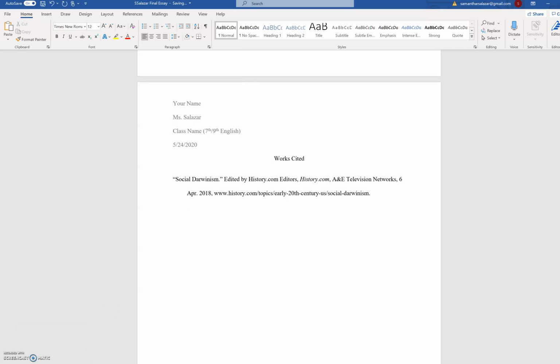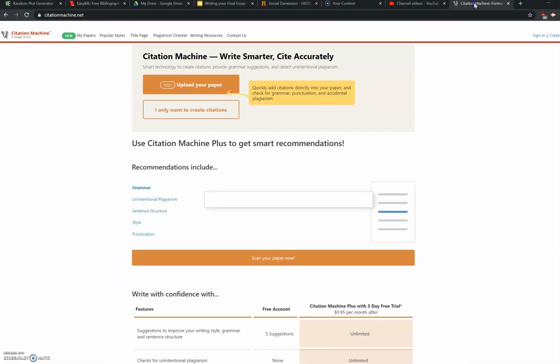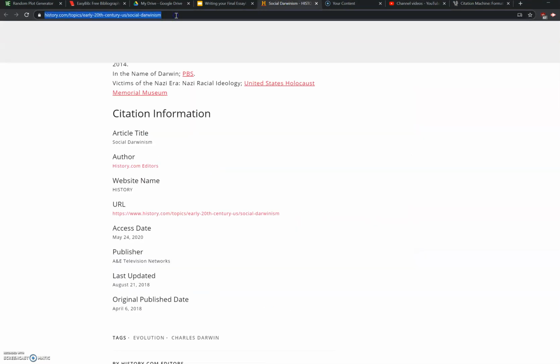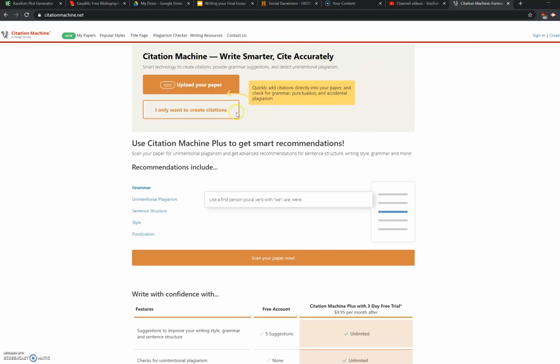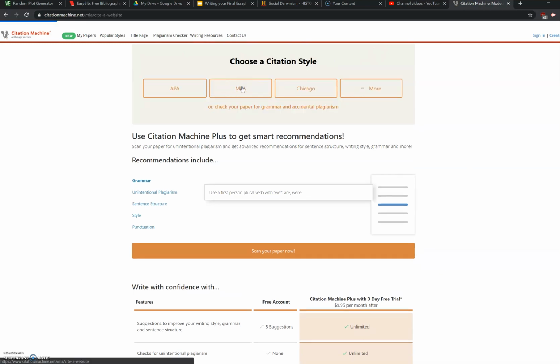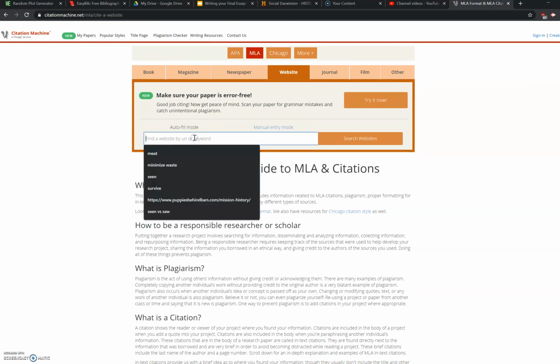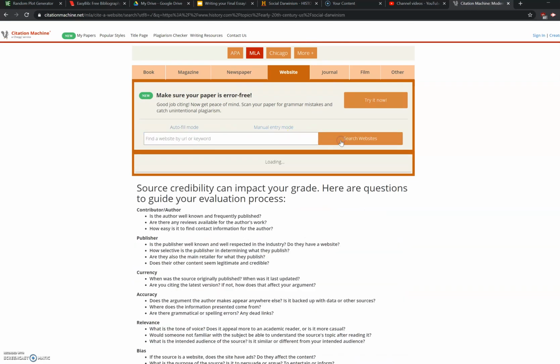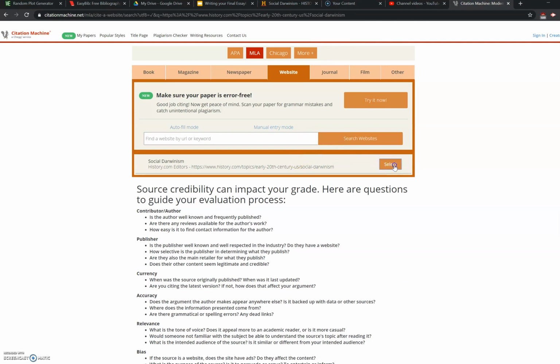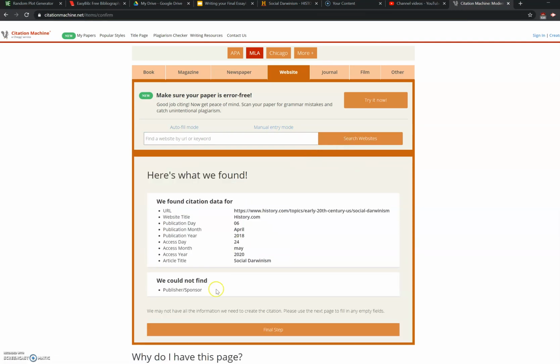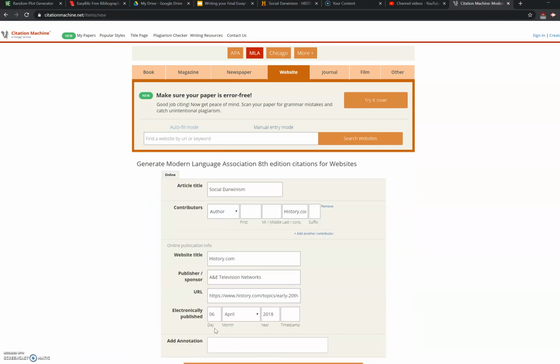So now let's go over and try ourselves some Citation Machine. So I'm going to go back, going to copy my URL again, and now we're at Citation Machine. I only want to create citations, MLA, copy and paste the website, and they're going to search websites. They found it. All right, that all looks really good.